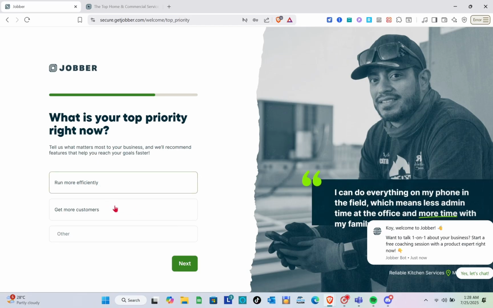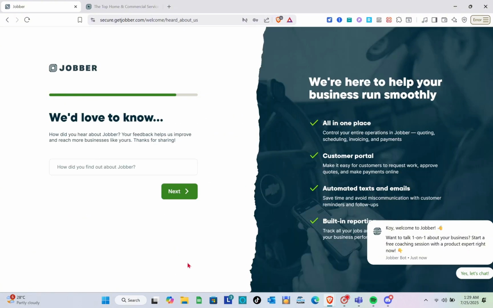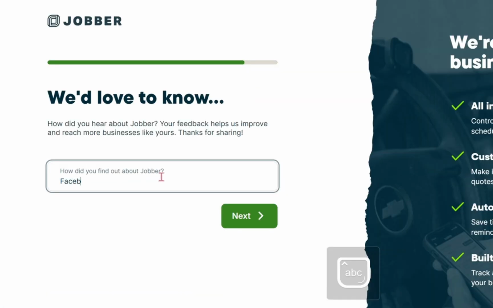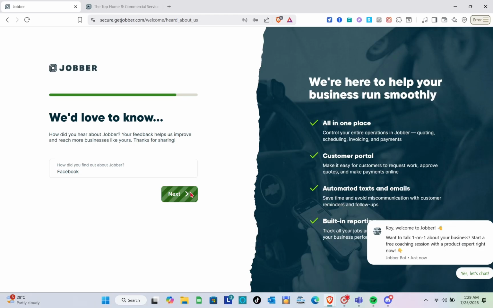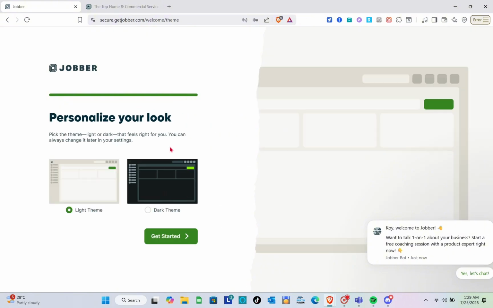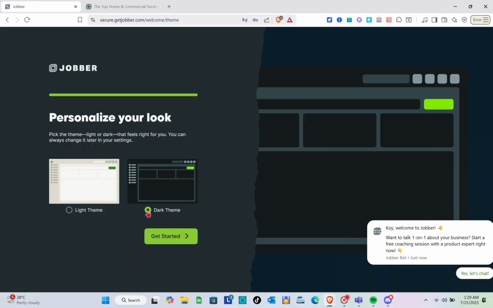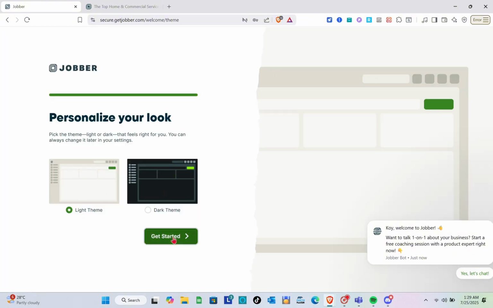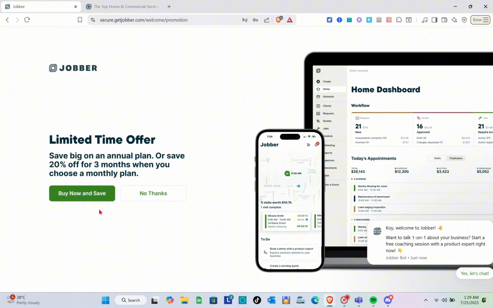Then what is your top priority right now? So we're going to select run more efficiently or get more customers. And then click on Next after that. And here, how did you hear about Jobber? So I'm just going to type out right here, Facebook, and then click on Next after that. And here, just personalize your work. So we have light theme and the dark theme. So I'm just going to select the light one and click on Get Started.